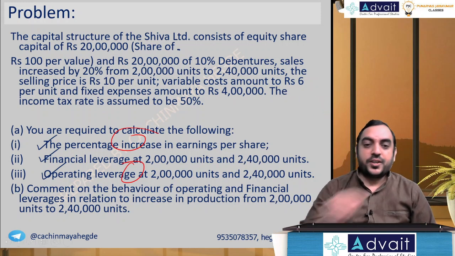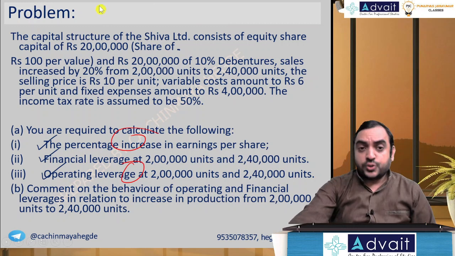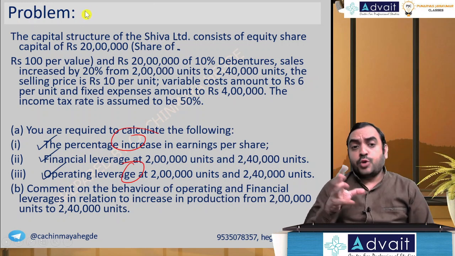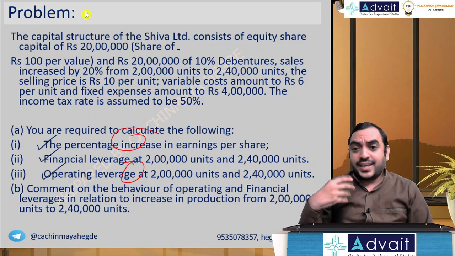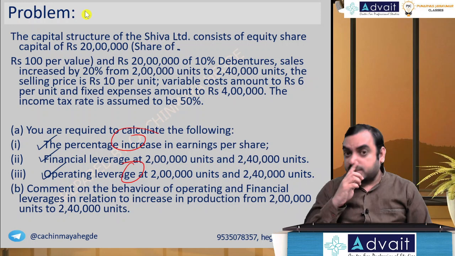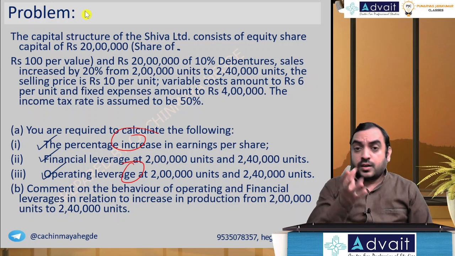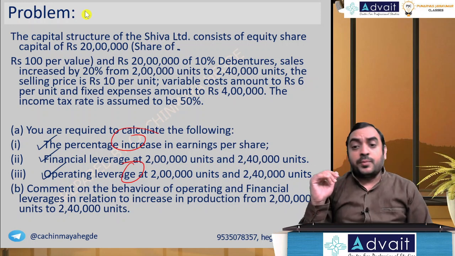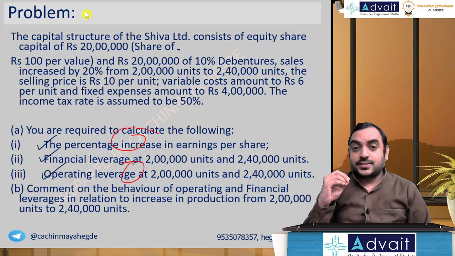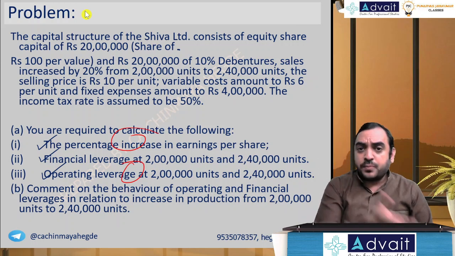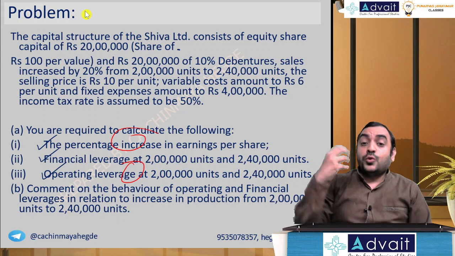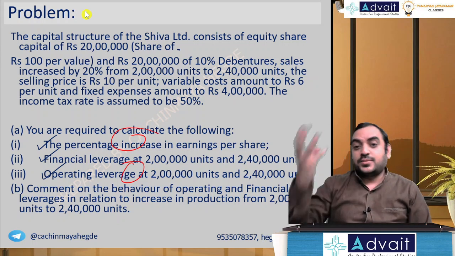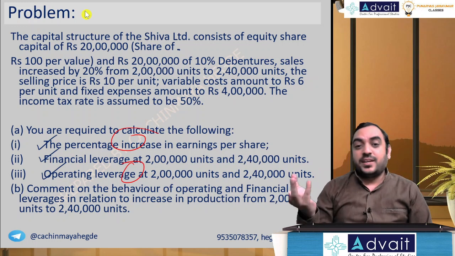Understood? Okay, very good. As I told you, this concept you have to apply in your life also. When you get more salary, your fixed expenses will not increase. Your rent will remain the same, your monthly telephone charge will remain the same. So your savings will increase. Here it is net profit for the company, savings for the individual. And how do you make use of savings? That comes in your dividend chapter and investment decision chapter.